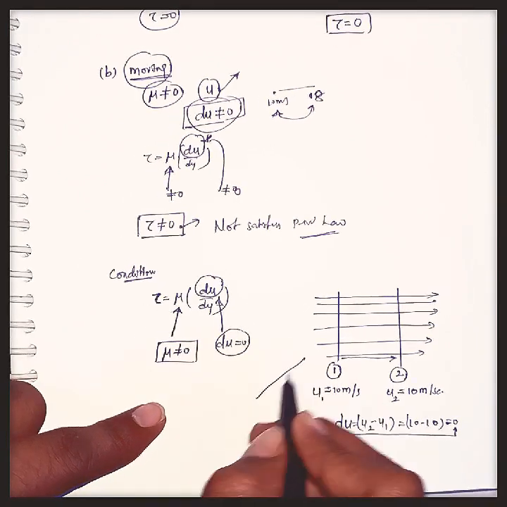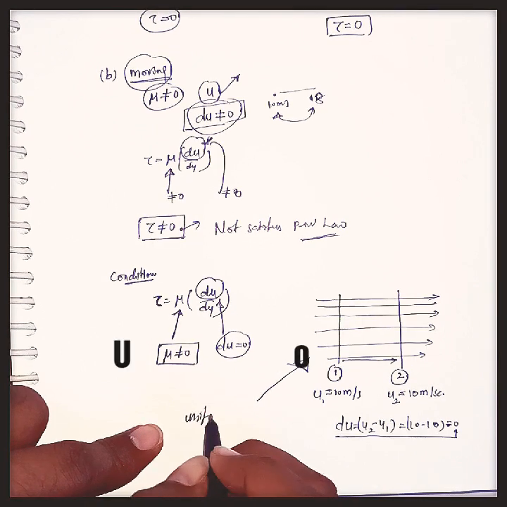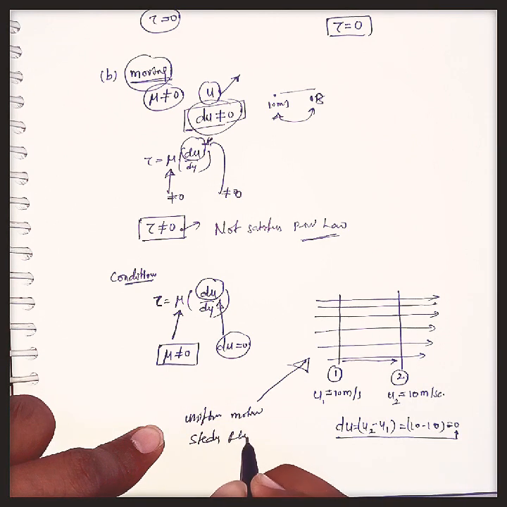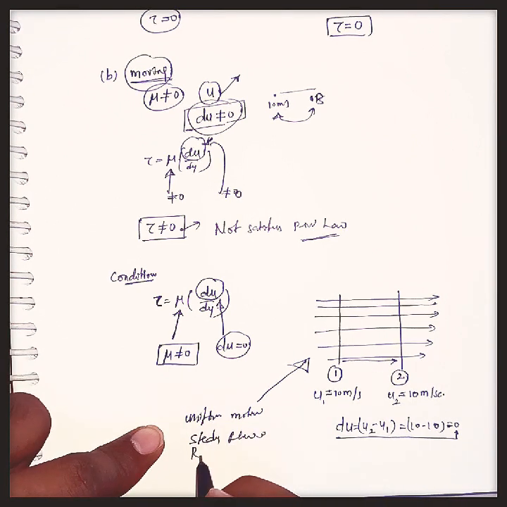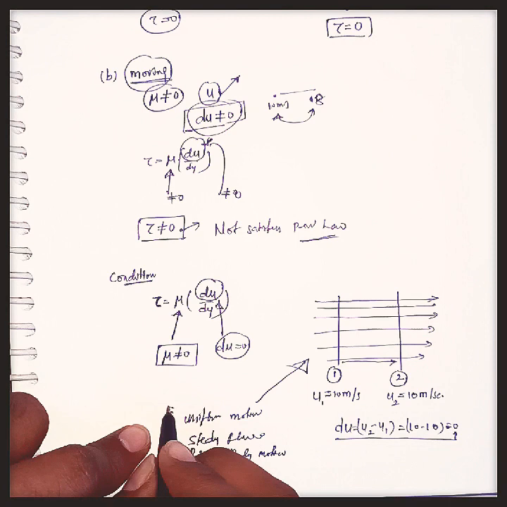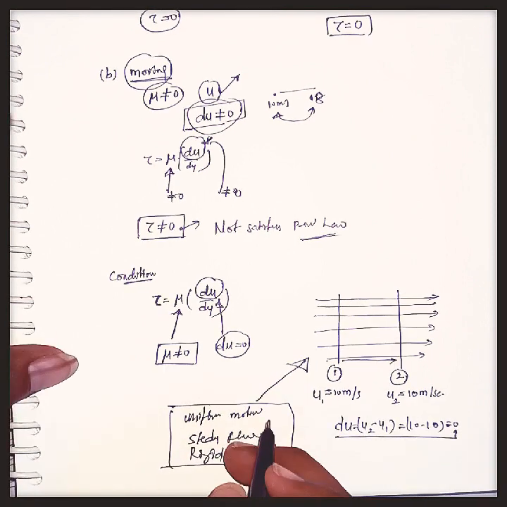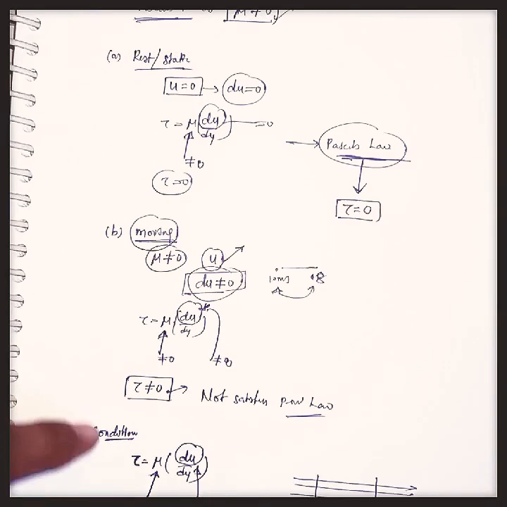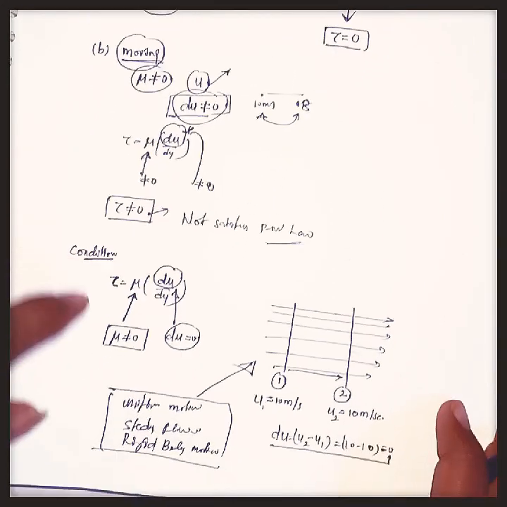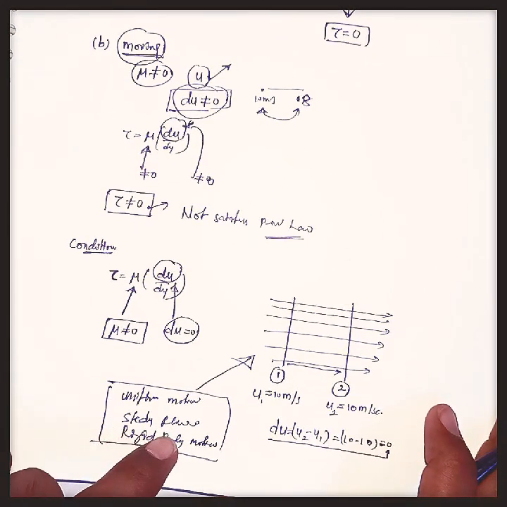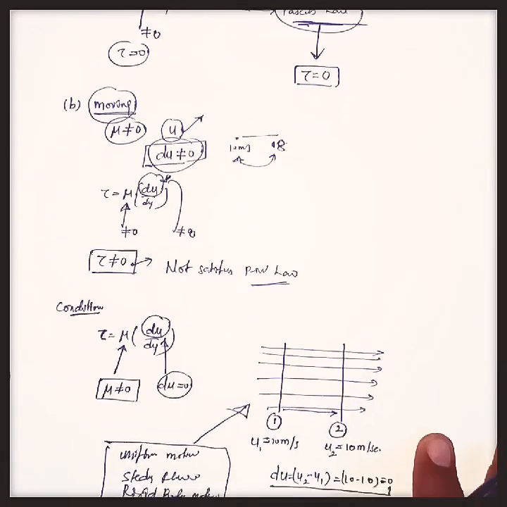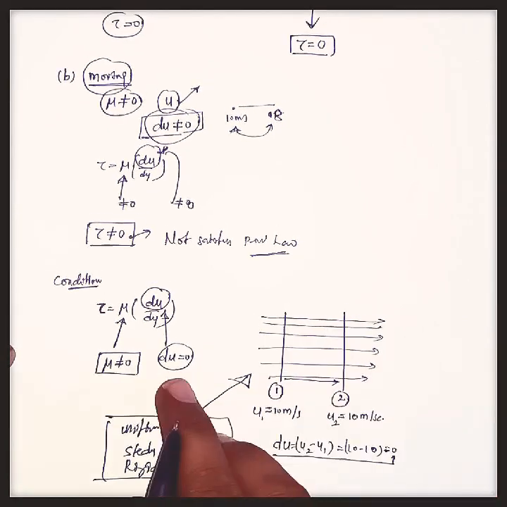This motion is nothing but uniform motion, or steady flow motion, or rigid body motion. These three names are there for this type of motion. If the real fluids are in motion, there should exist some condition like steady flow motion, rigid body motion or uniform motion to satisfy Pascal's law. I think you got the point, the main condition to exist Pascal's law.